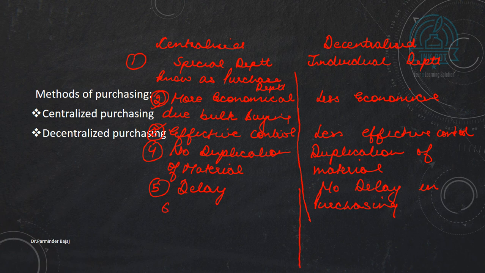Next point, if the branches are scattered, centralized purchasing may prove to be a costly affair.